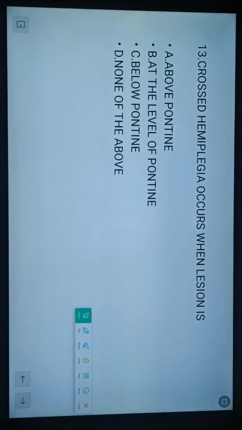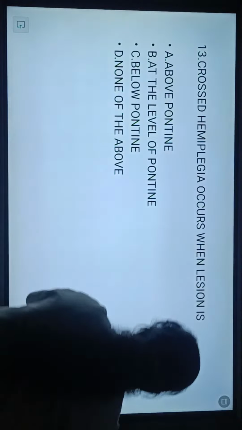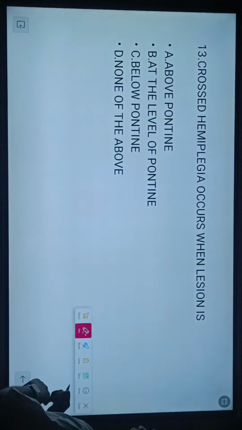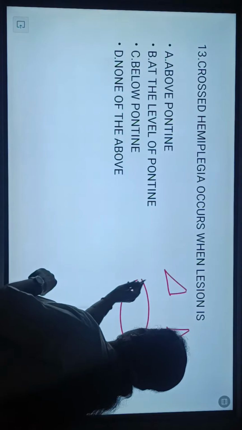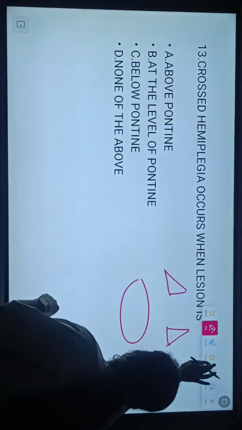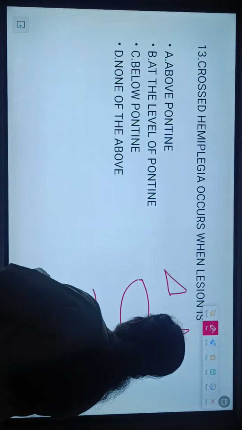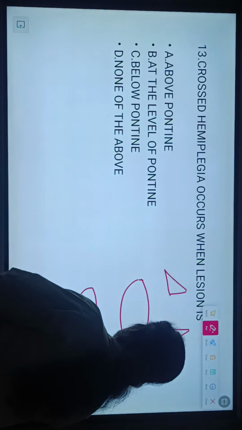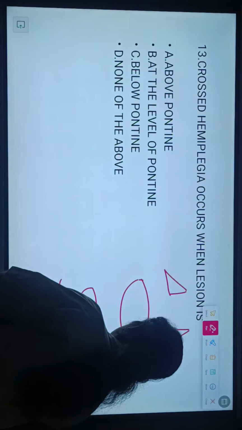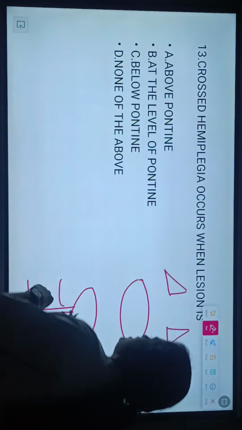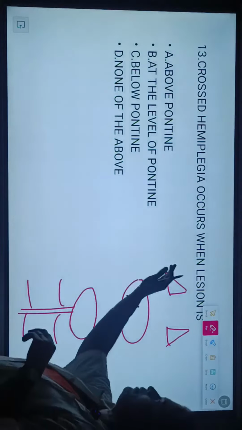So let me discuss the options in detail. First, we have to know about crossed hemiplegia.